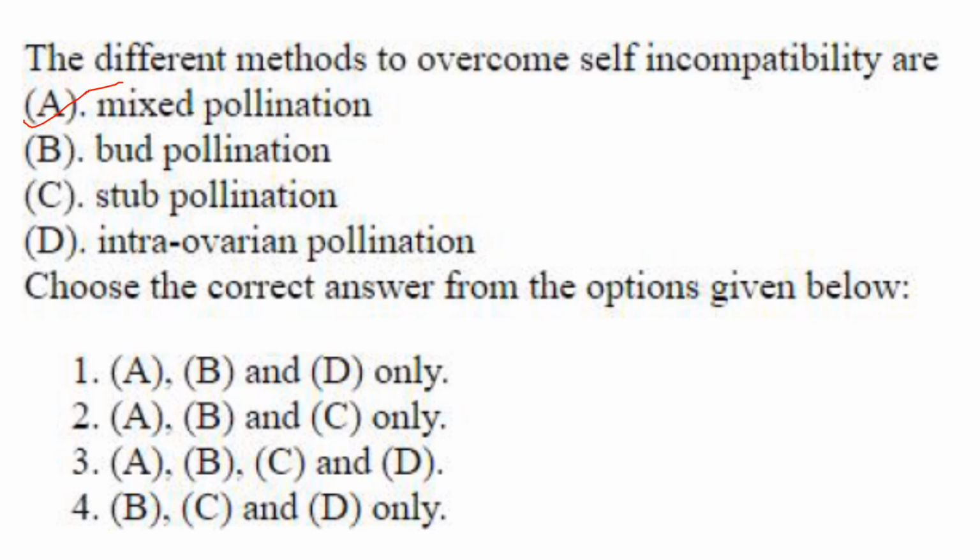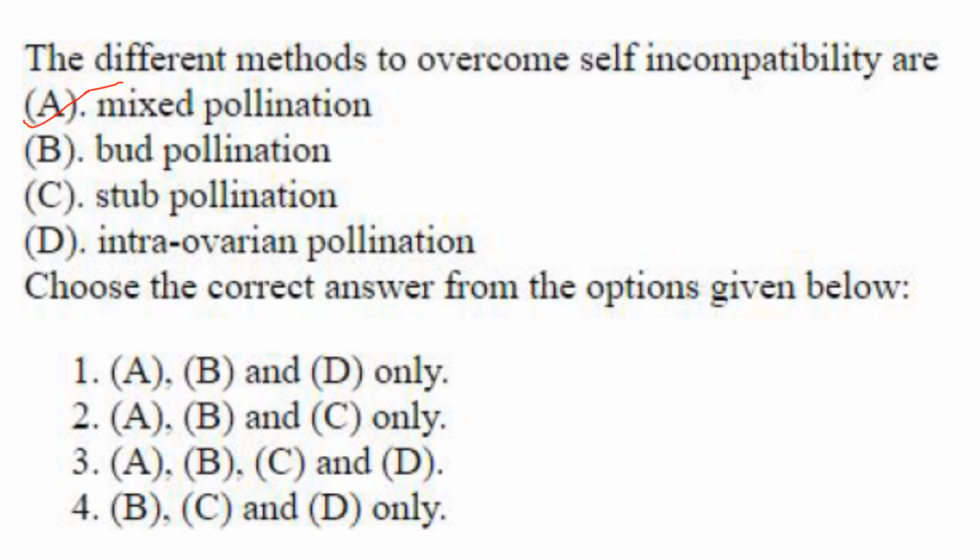Stub pollination is also somewhat similar, but here the pollen is applied to the stigma after the flower's anthers have been removed. Then intra-ovarian pollination is the case where you directly inject the pollen into the ovary of the flower.